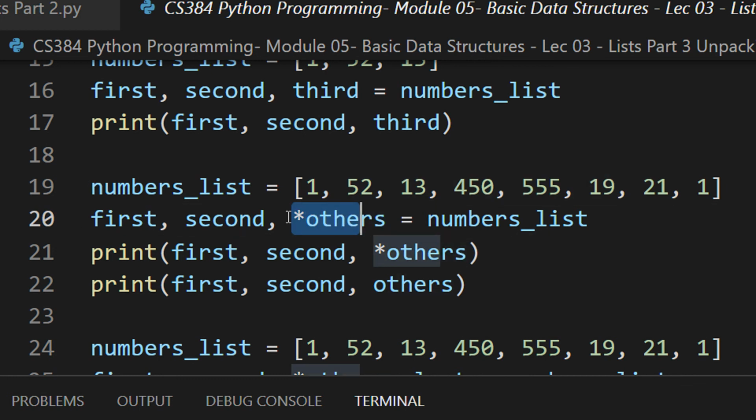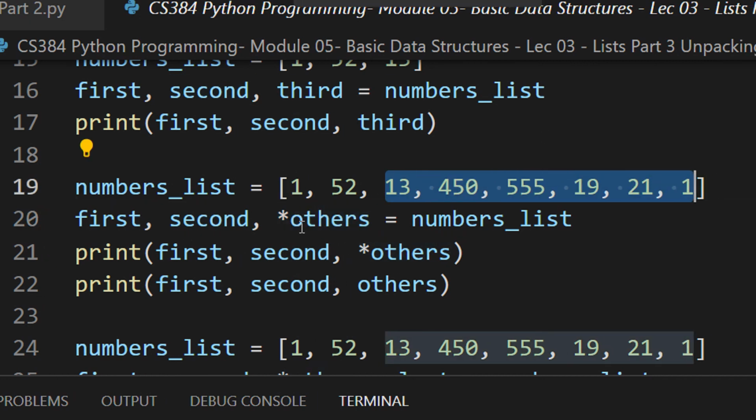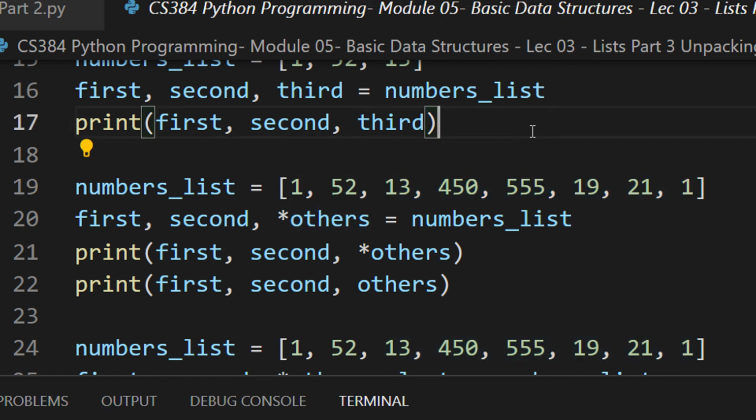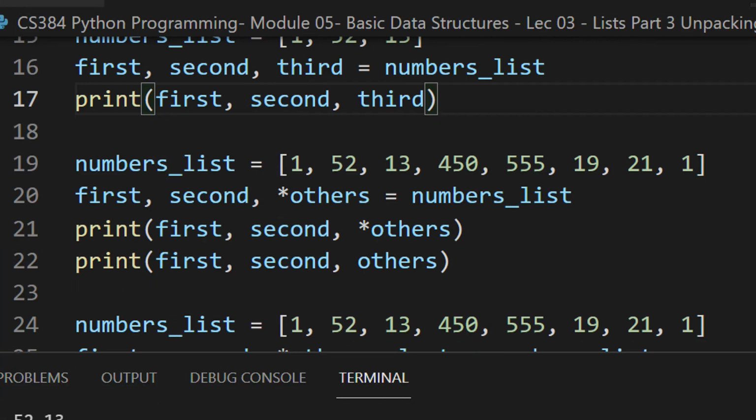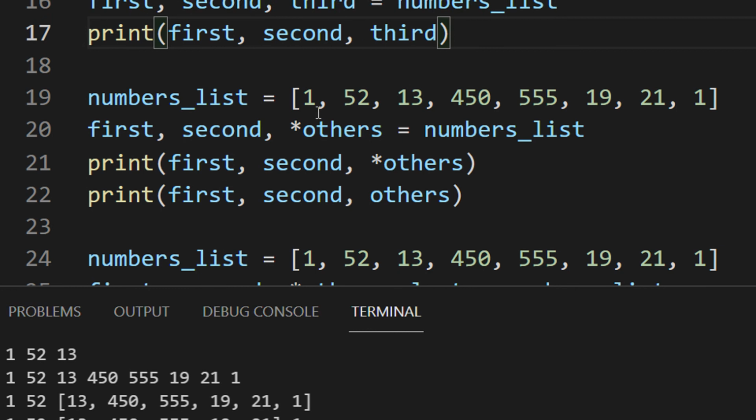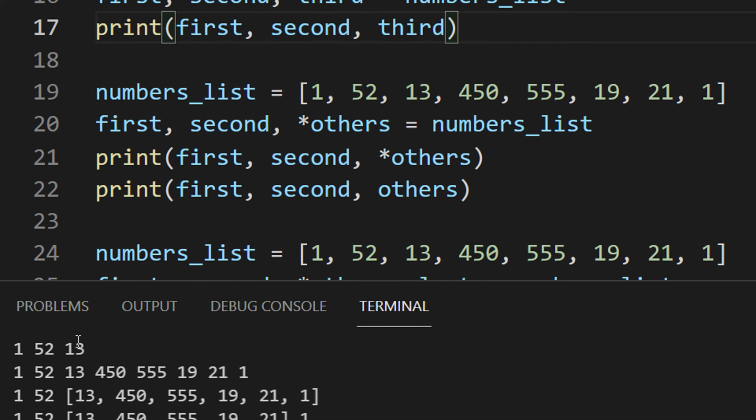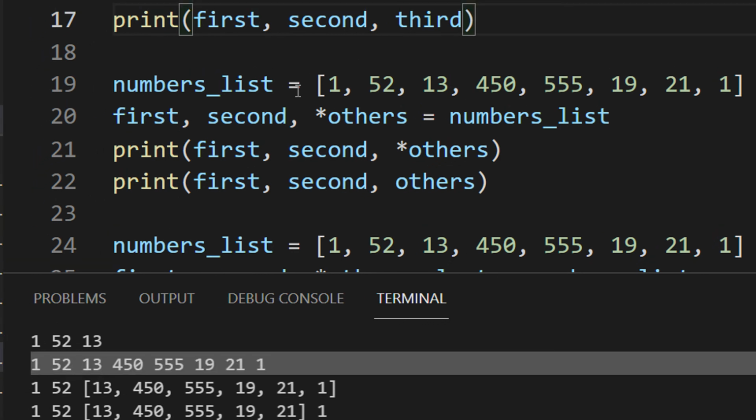So now see what happens here. When you do star others, it says, okay, the first one is assigned to first, 52 is assigned to second, and because we have only three variables here, we basically assign all of this to others. Let us see the output and it will make the things very clear. Right? So you can see this was the whole list.